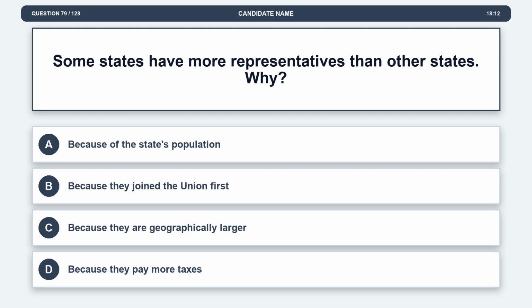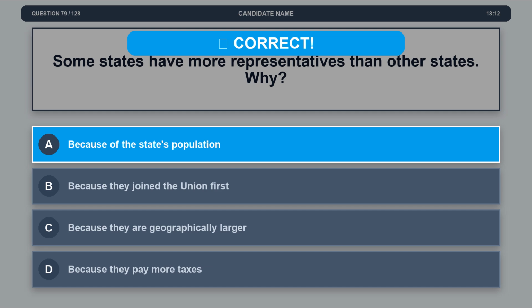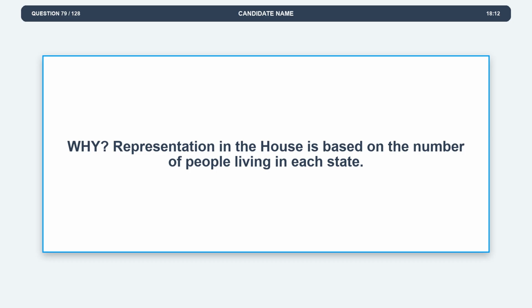Question 79. Some states have more representatives than other states. Why? Option A, because of the state's population. Option B, because they joined the Union first. Option C, because they are geographically larger. Option D, because they pay more taxes. The correct answer is option A, because of the state's population. Explanation: representation in the House is based on the number of people living in each state.